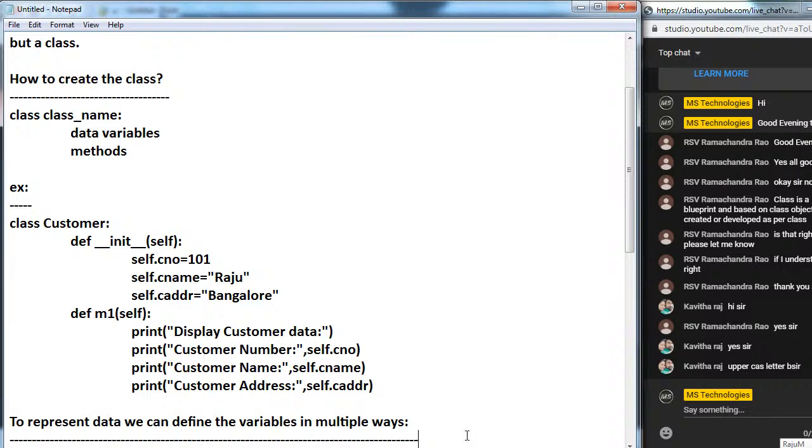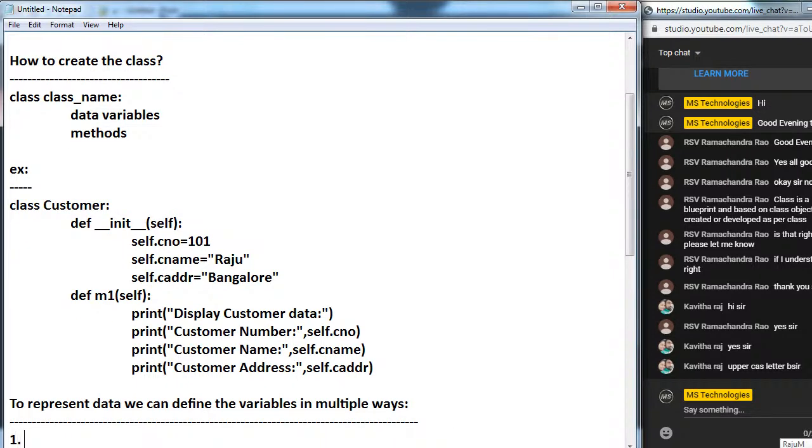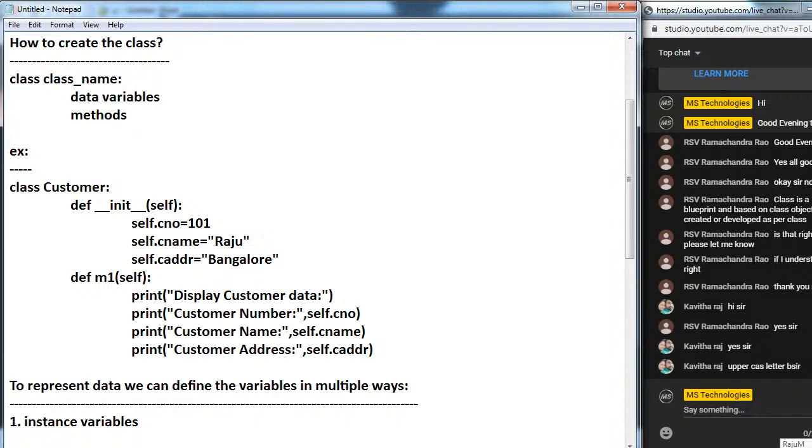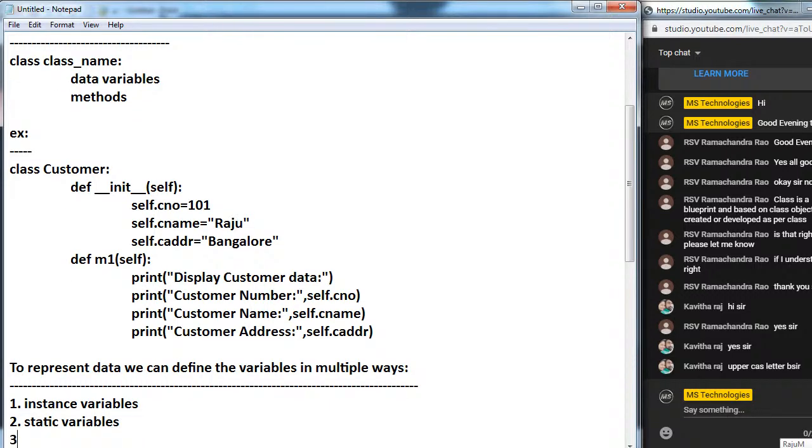And what are the different ways we have? One is instance variables. Second one is static variables. Third one is local variables.